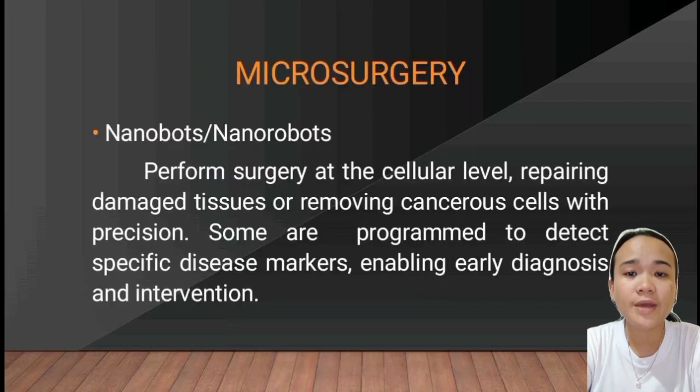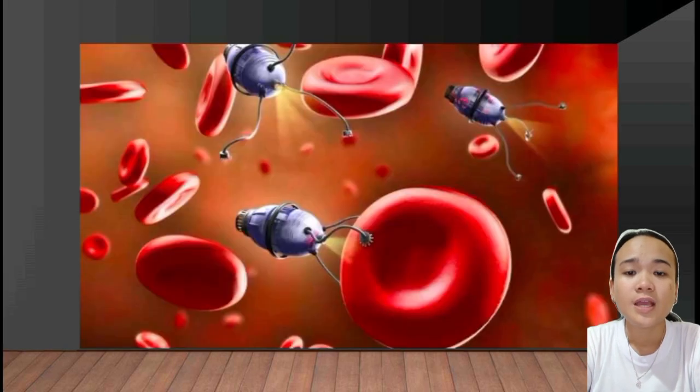The second one is microsurgery. Examples of this are the nanobots or nanorobots. They perform surgery at the cellular level, repairing damaged tissues or removing cancer cells with precision. Some are programmed to detect specific disease markers, enabling early diagnosis and intervention. The picture shows how the nanobots or nanorobots work inside our body, and some can be taken like a pill.